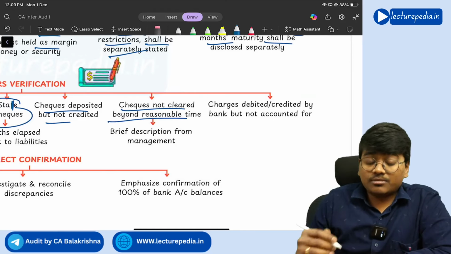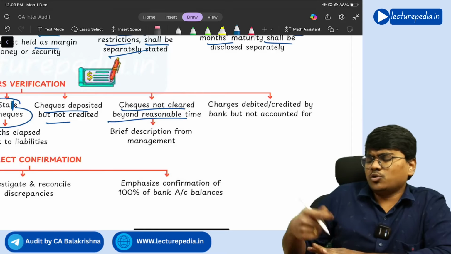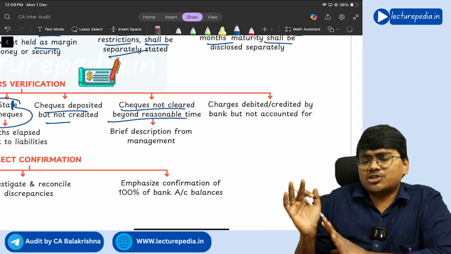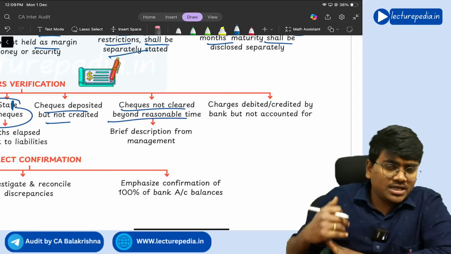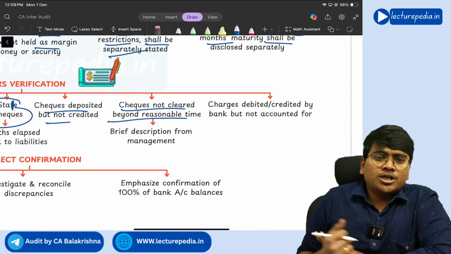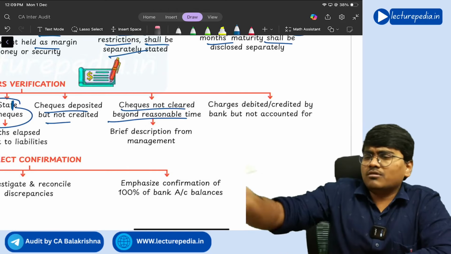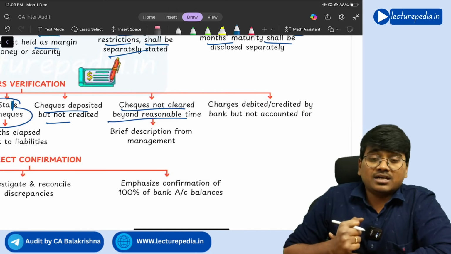Next, cheques deposited but not credited, you need to go through them. Cheques not cleared beyond a reasonable time. See, if you give a cheque and the customer deposits it, generally within 2 to 3 days the cheque should be cleared. Nowadays within 1 day it is clearing, because of the new cheque truncation system that has been brought by the RBI. Within 4 to 5 hours the cheque is getting cleared.